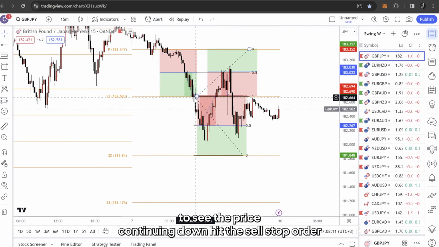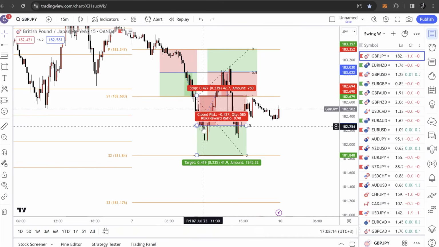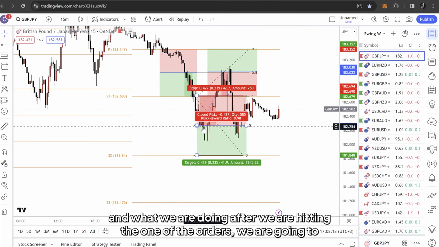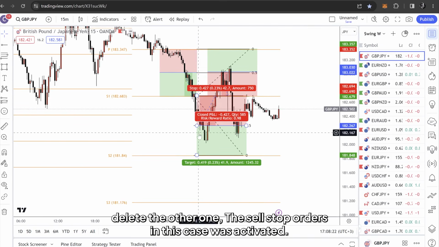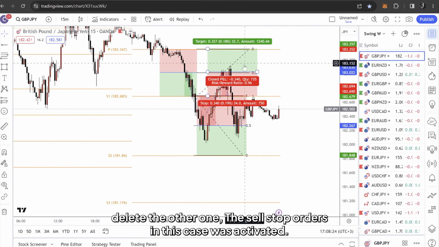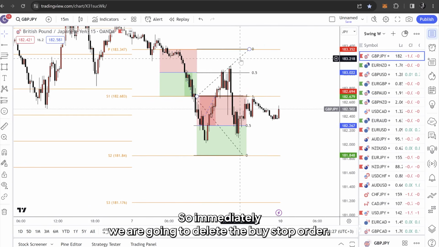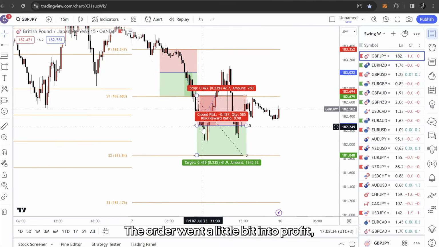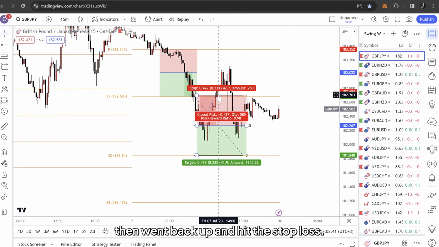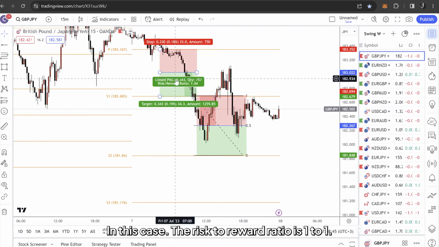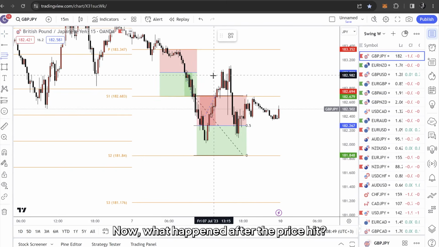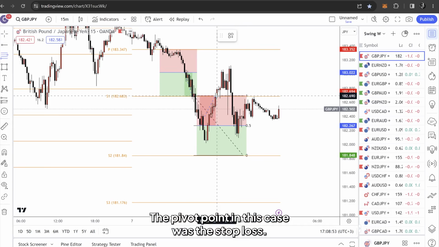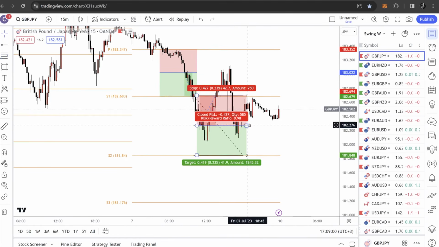You see the price continued down, hit the sell stop order, and what we are doing after we are hitting one of the orders, we are going to delete the other one. The sell stop order in this case was activated, so immediately we are going to delete the buy stop order. What we are doing after that, waiting again. The price activated the order, went a little bit into profit, then went back up and just hit the stop loss in this case. The risk to reward ratio is 1-to-1. Now what happened after the price hit the pivot point, in this case was the stop loss, so we are doing exactly the same thing.